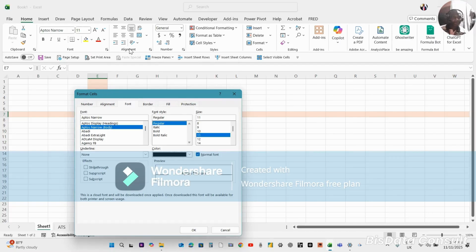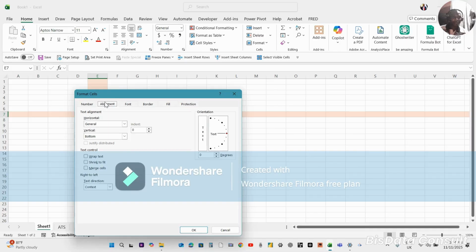So if you want to move to Alignment, for instance, you just come here and move to Alignment. Or if I click here, it will bring this dialog box, this Format Cells dialog box, and it takes me to this tab called Alignment. And anything I want to do with alignment, I can do it here. This Center Across Selection is different from Justify, Merge, and Justify. I'm going to teach you this Center Across Selection as we go. It's very important in formatting your text.